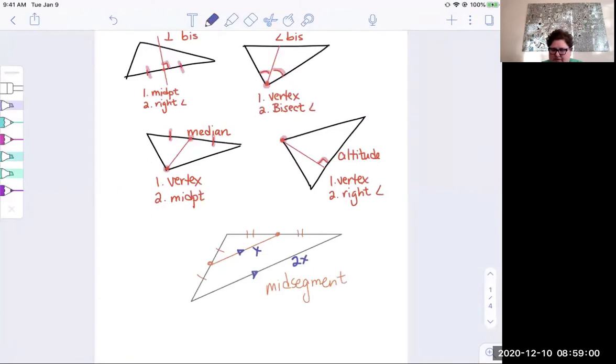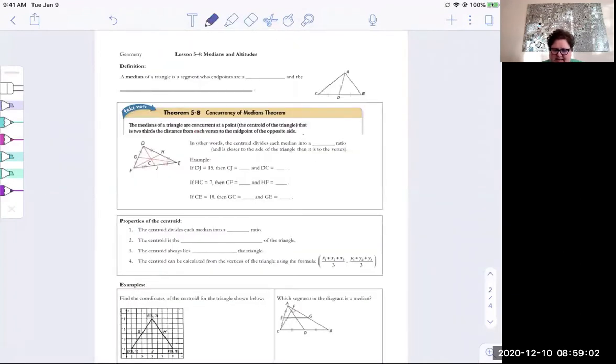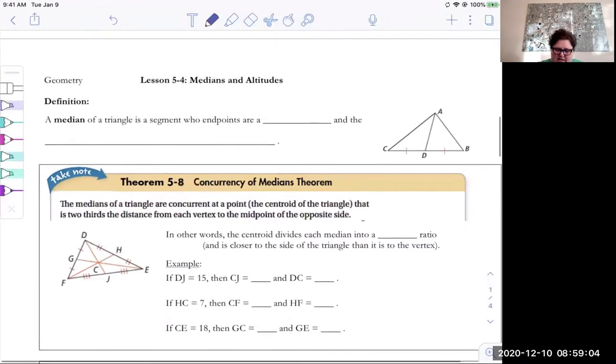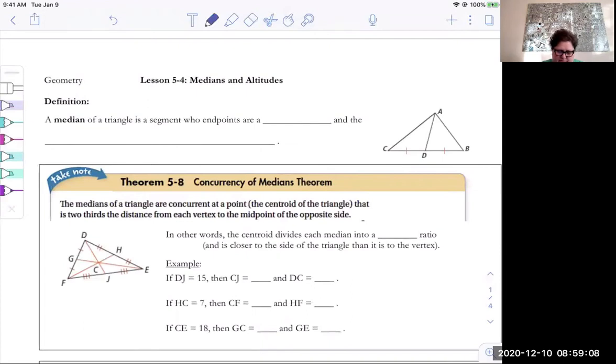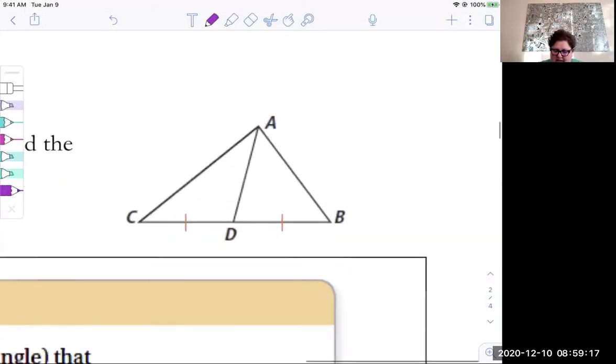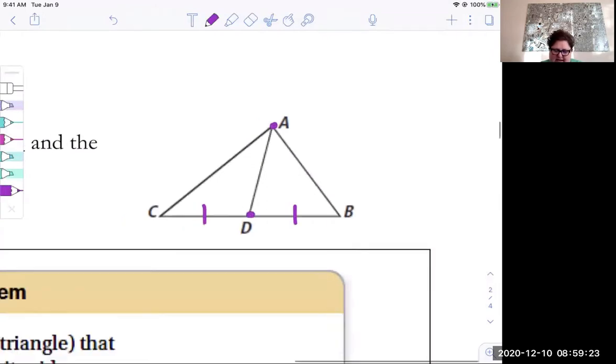All right, so jumping into lesson 5.4. Reviewing the definition here, a median of a triangle is a segment whose endpoints are a vertex of the triangle and the midpoint of the opposite side.